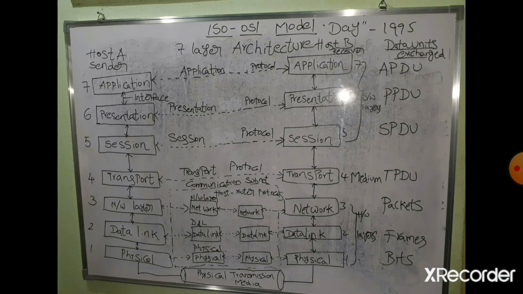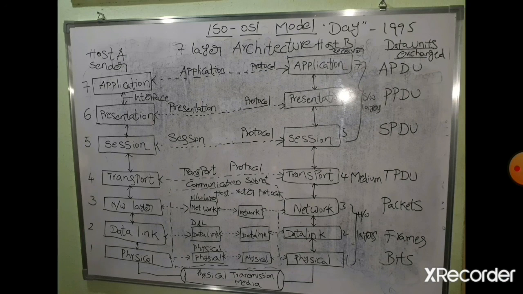In the same way, the network layer, data link layer, and physical layer are called hardware layers. Why? Because the physical layer is connecting directly with the system hardware.